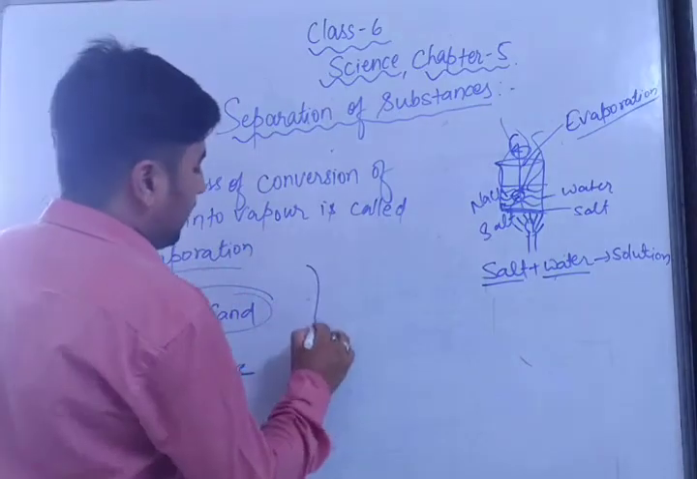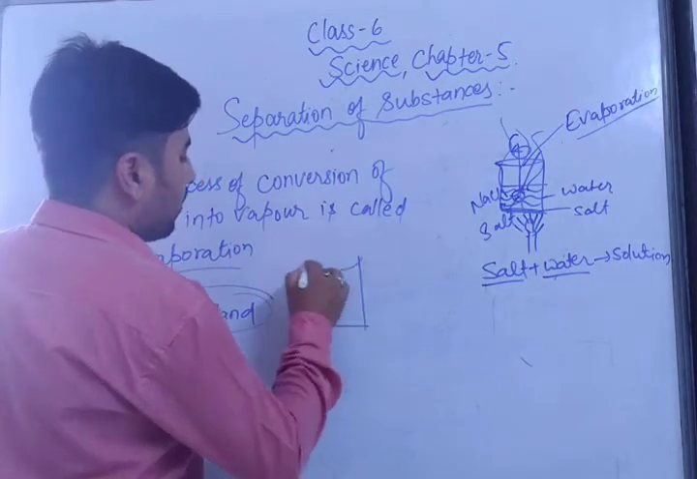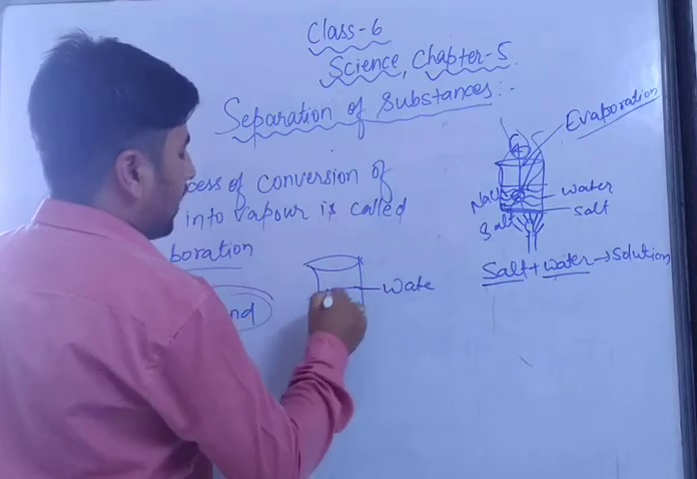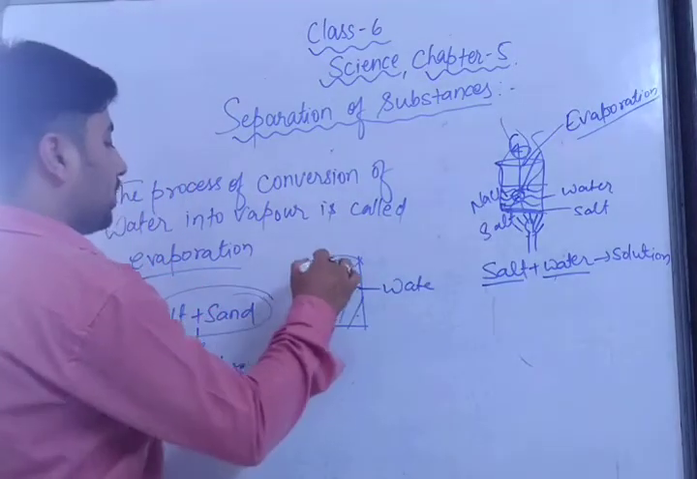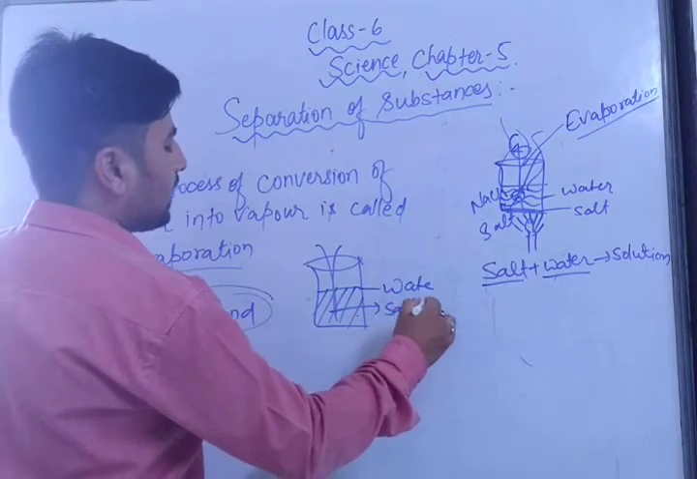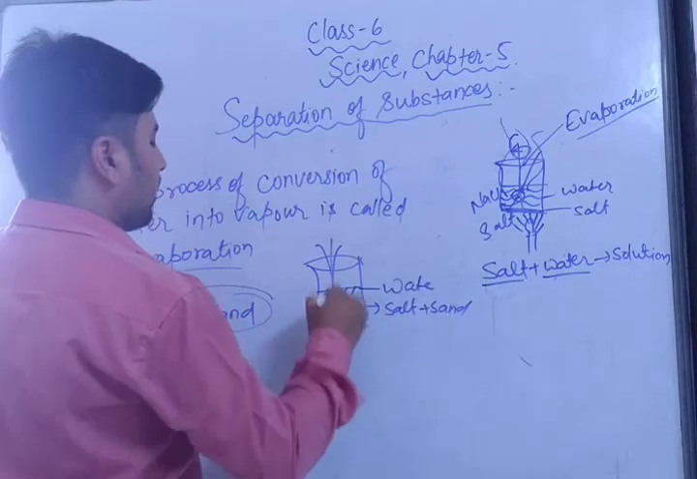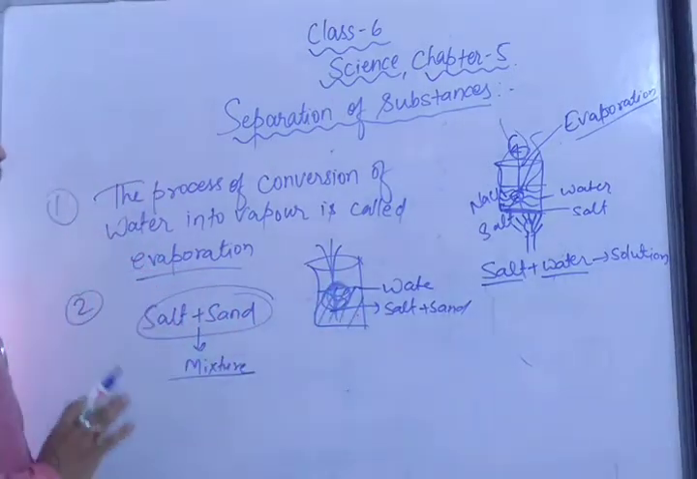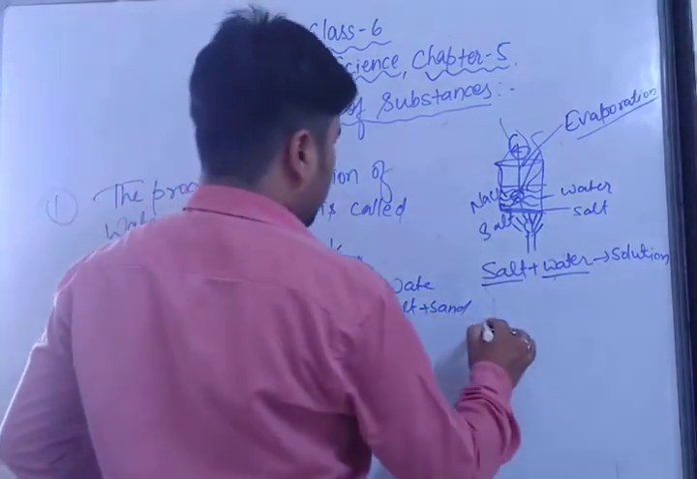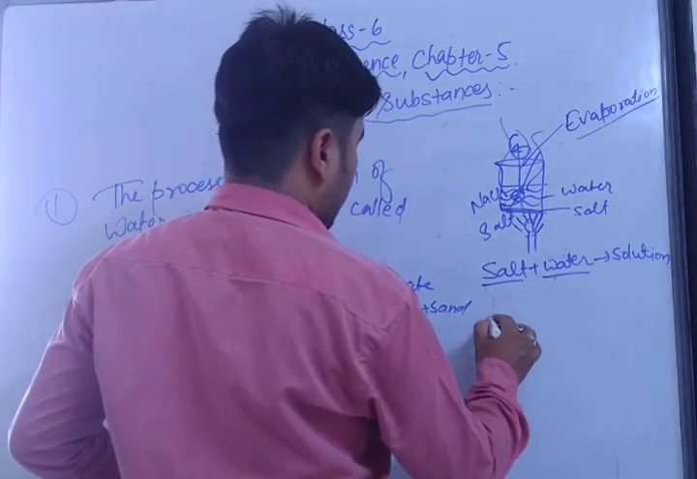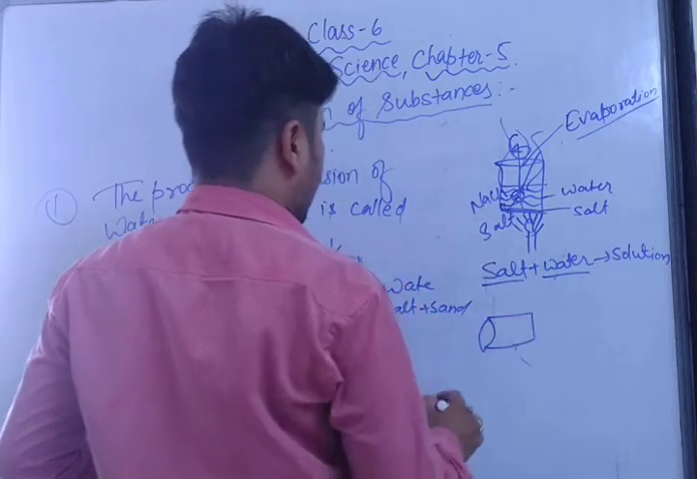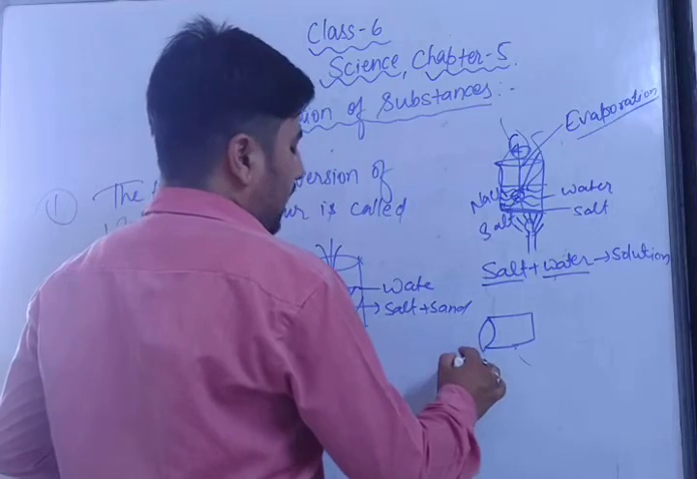We have to take a beaker. In this beaker, we have filled water till half, okay? Till here we have filled this water. After that we have put the mixture of salt and sand inside it. Now we have stirred this. After that we have left it for some time. After that, this beaker we have turned and poured into another beaker.